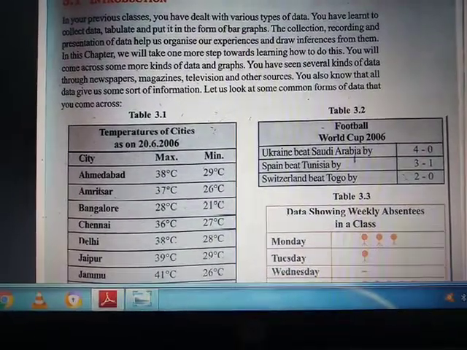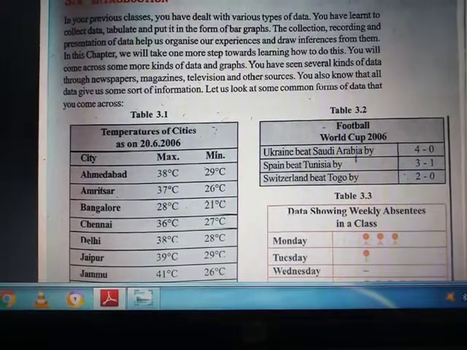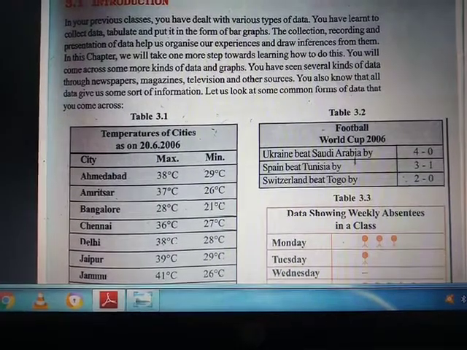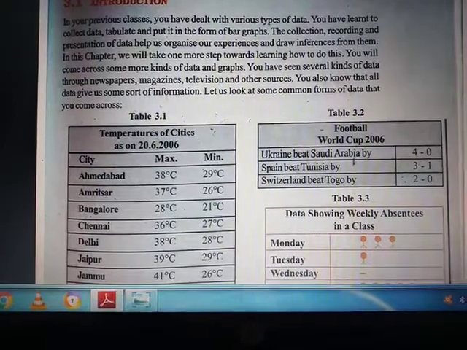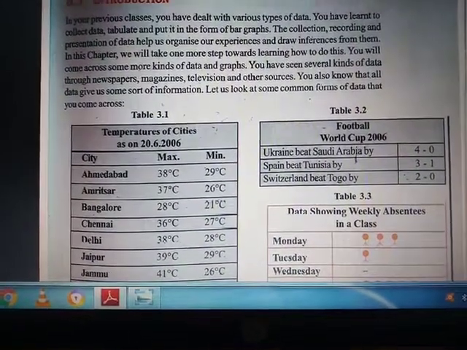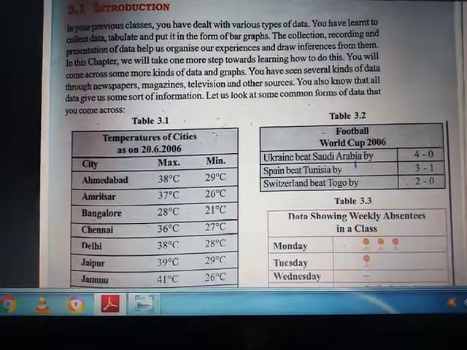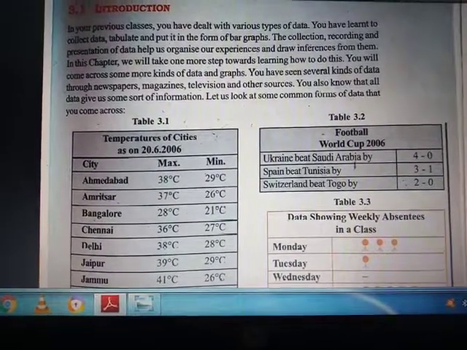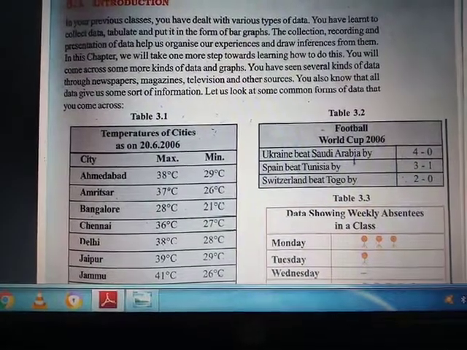Basically the collection of data is done. Then after that we will see the changes, the differences and the similarities between these data. Then after that we will present this data. For presentation we have the tabular method, pie chart method, bar graph method, line graph method and various other graphical representations. So we will see this in this chapter.